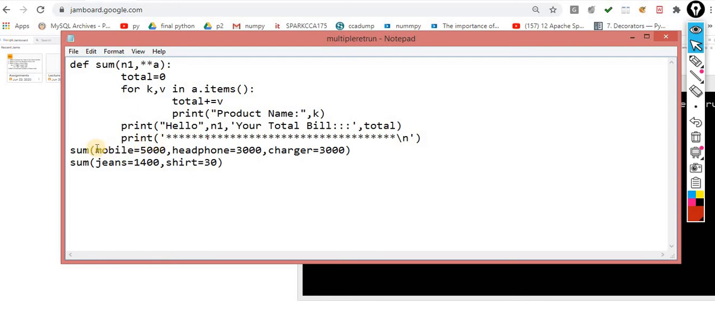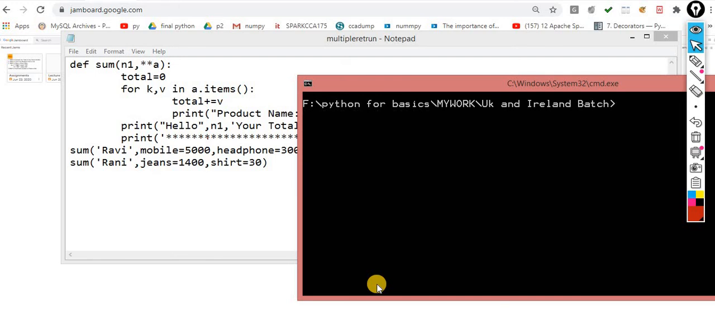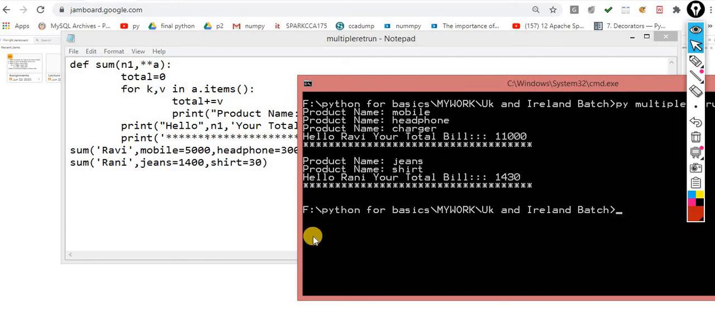Then here I am passing the name, okay. The name this time is Ravi, and this time Rani, okay. So let's execute it and check what output you will get.